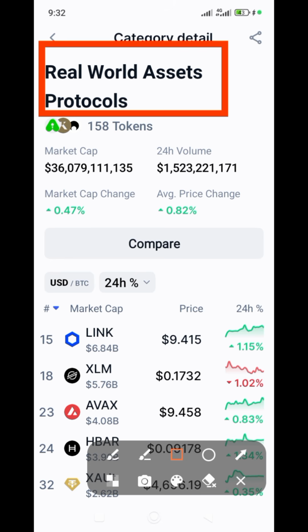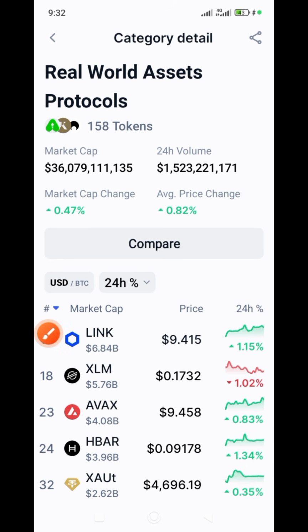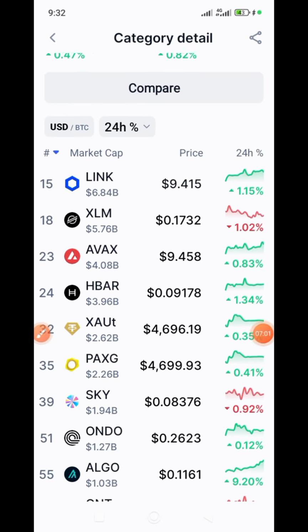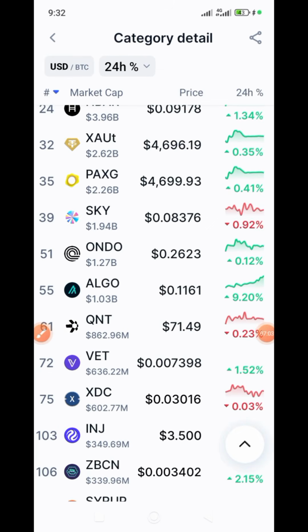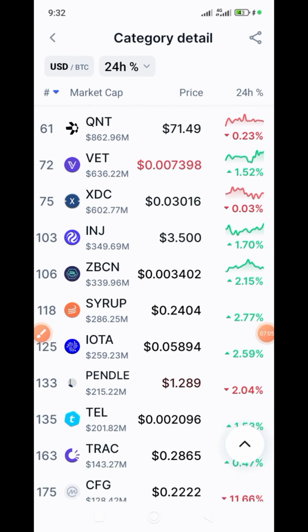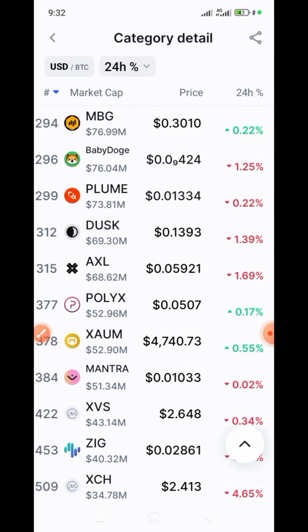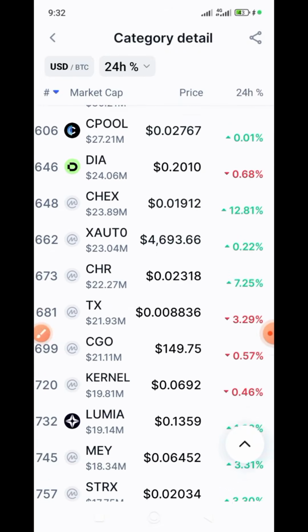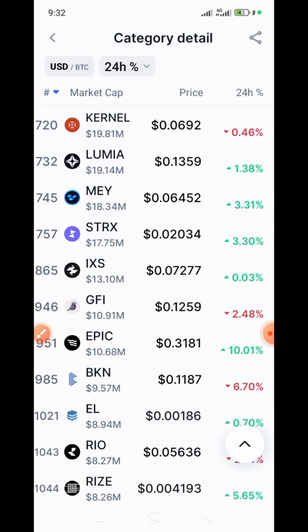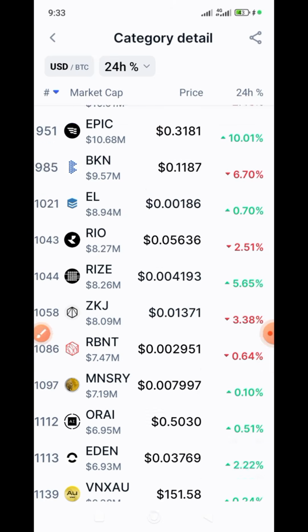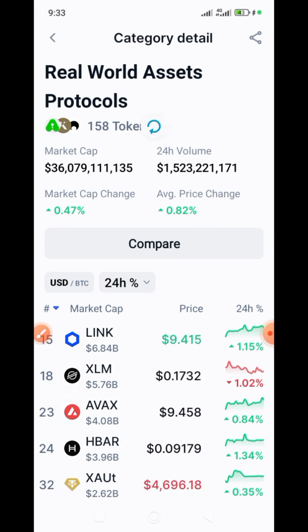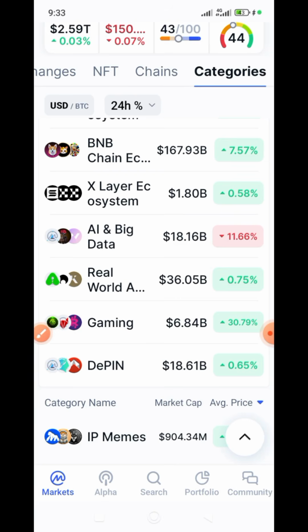All right, reward asset protocols. You click on them, see them. Pick one or two or three, research on them. Whichever one is okay, you invest. They are doing well, very well. They are really printing dollars on a daily basis.